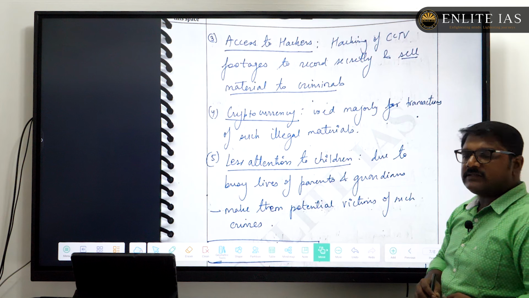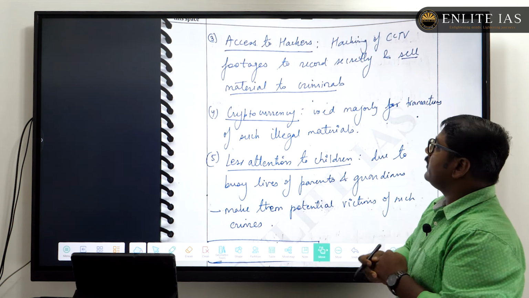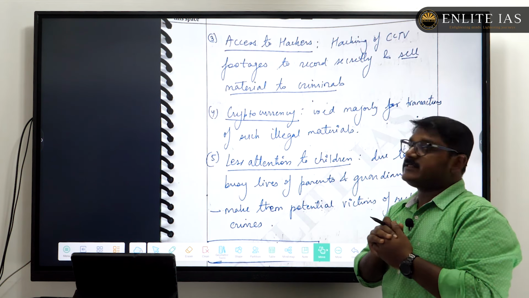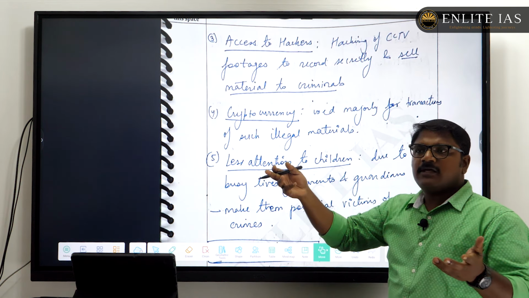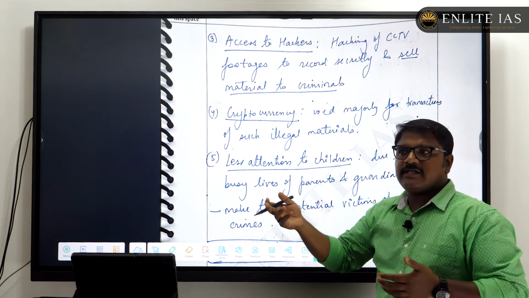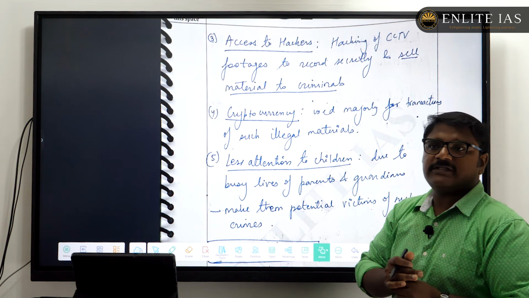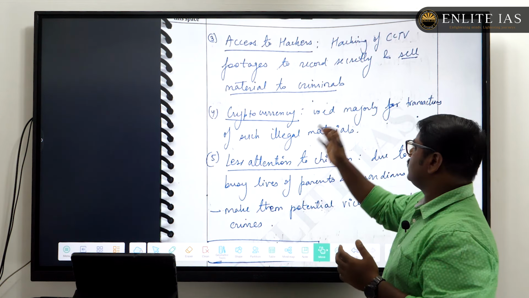Then other technological tools that help increase the proliferation of CSAM, that is hackers hacking CCTV footage. In the public space more videos are being generated, and maybe in the private space also these videos are being generated, and these are hacked and sold online by the hackers. So those things you can mention.